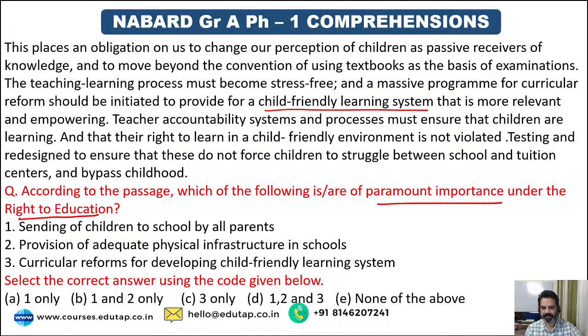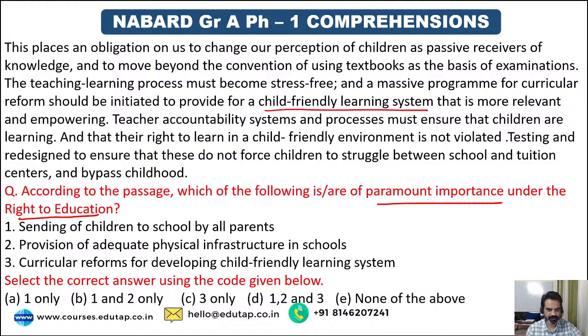Teacher accountability systems and processes must ensure that children are learning, that their right to learn in a child-friendly environment is not violated. Testing should be redesigned to ensure that it does not force children to struggle between school and tuition centers and bypass childhood.